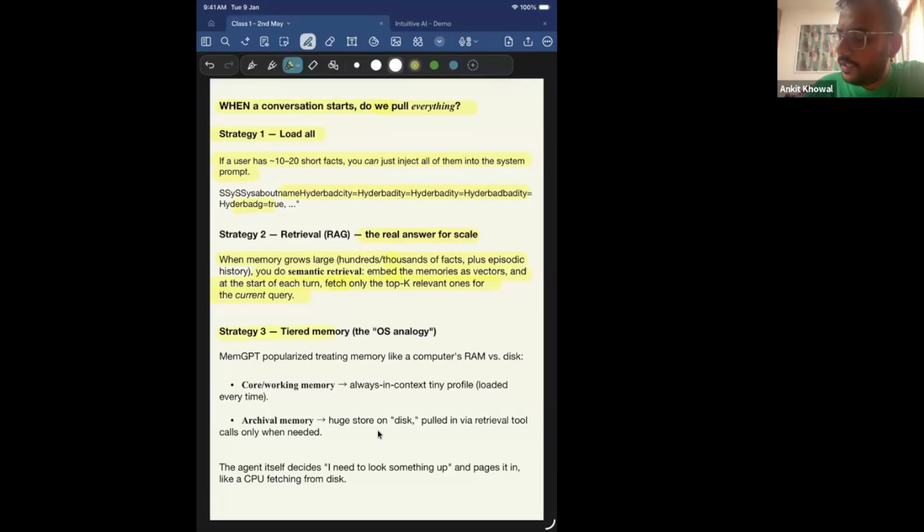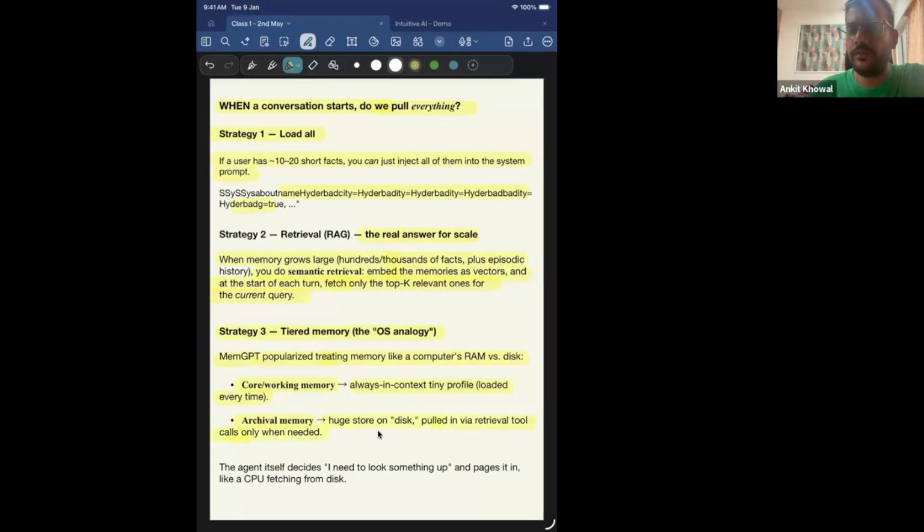And then strategy three could be tiered memory, right? What it means is, MemGPT is one tool which popularized treating memory like a computer's RAM versus disk, right? What it does is, core working memory, always in context, tiny profile. So if a user has a profile, some small information about the user is always loaded or kept in working memory. And if there are a lot of facts about the user, then we use archival memory, which is a huge store on the disk, pulled via retrieval tool calls only when needed, right?